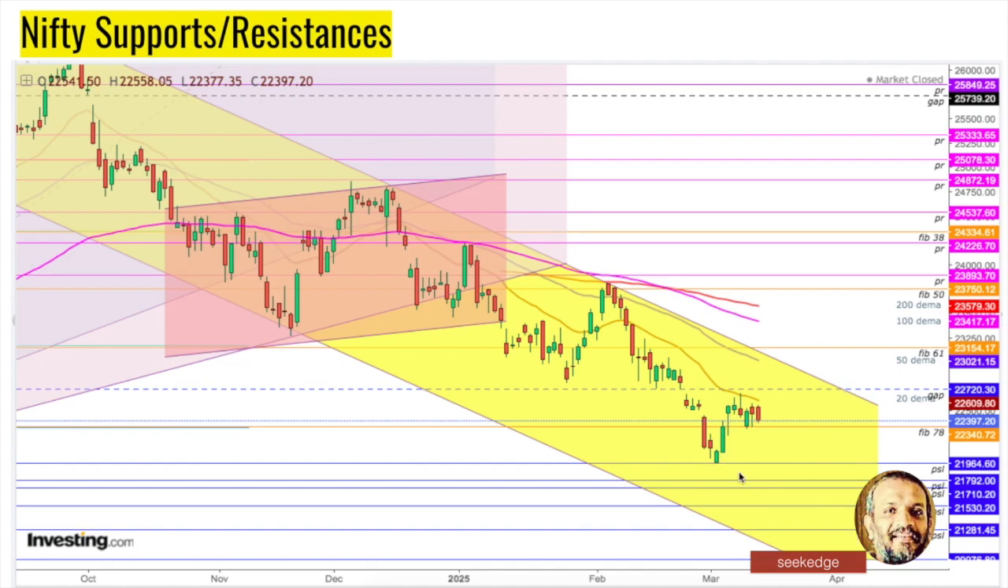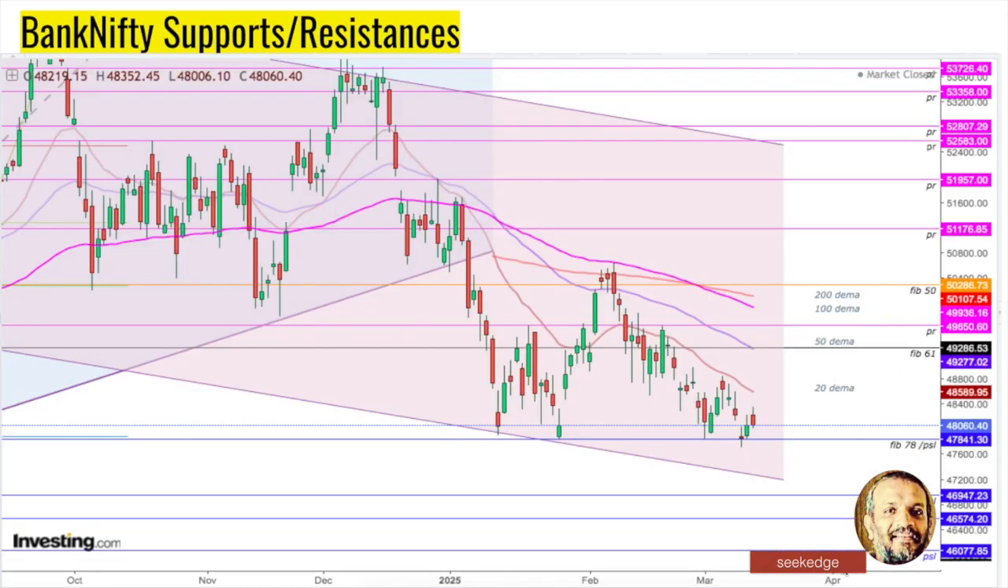Now, on the downside, the supports can be seen at 21,964. Near 22,000 is going to be very good support, as it is also a previous rounding number. If that is gone, then you can find support at 21,792. That's a good zone. Then 21,710, 21,530 and 21,281, towards the bottom of the channel. That's where the supports are for the Nifty.